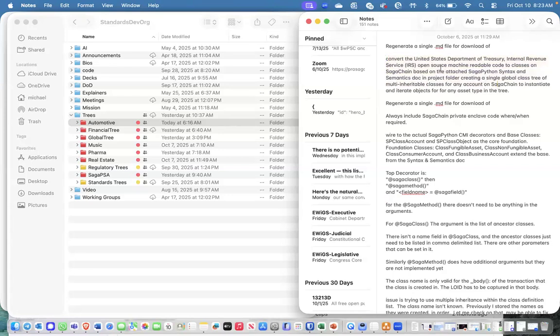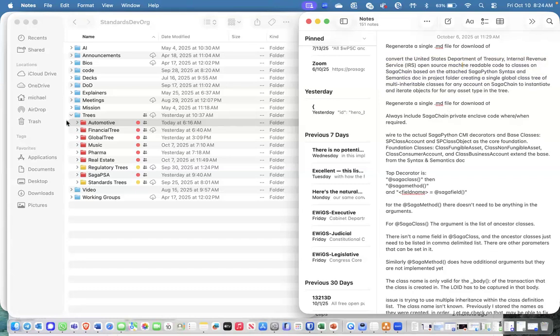So the idea was convert over, and in this case, I was starting with ISO 20022. I asked it to convert over all the open machine readable docs and make it into the ISO 20022 tree. And then I started to go to our past writings, and there's one article that was written in April of 2020, called eWigs: Eliminate Waste in Government Spend.